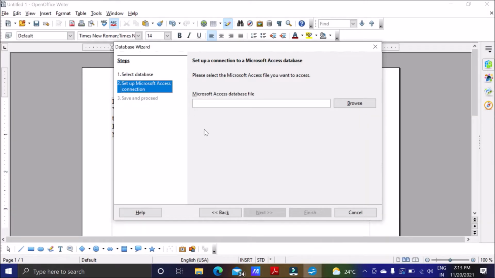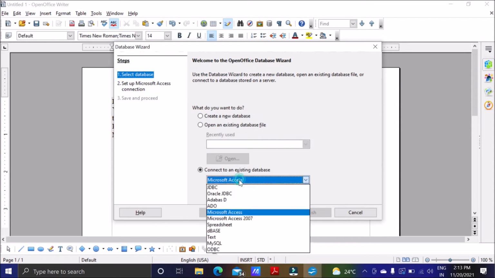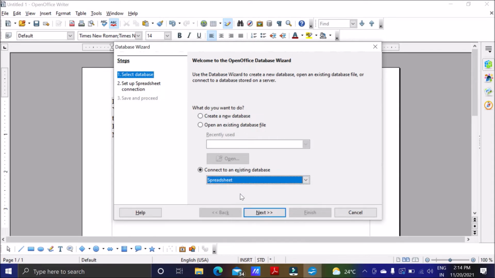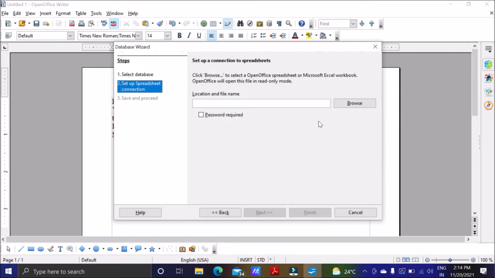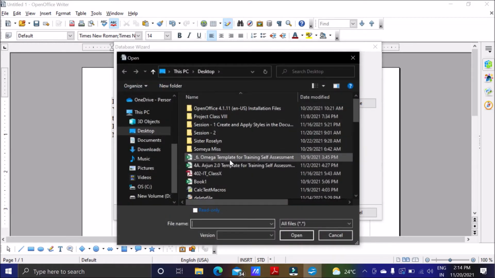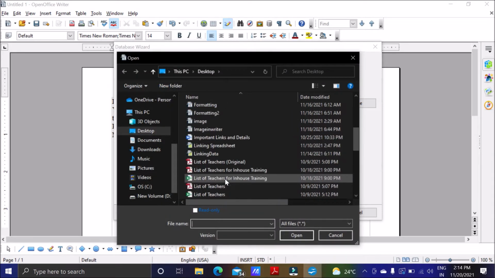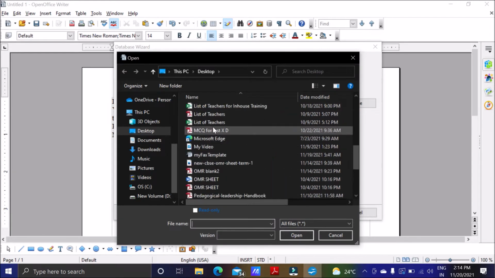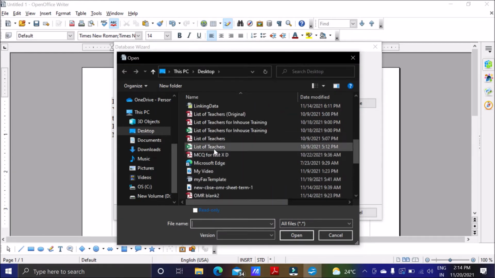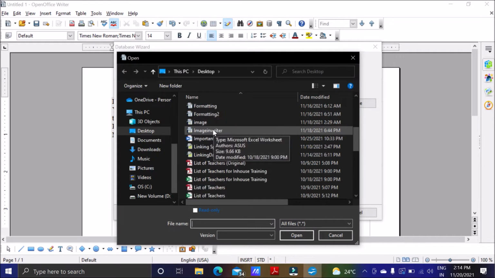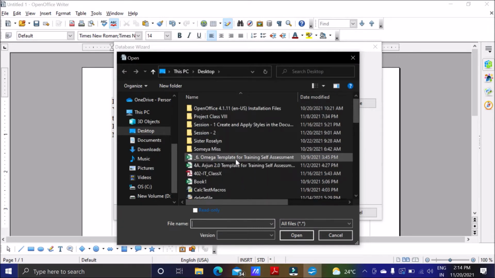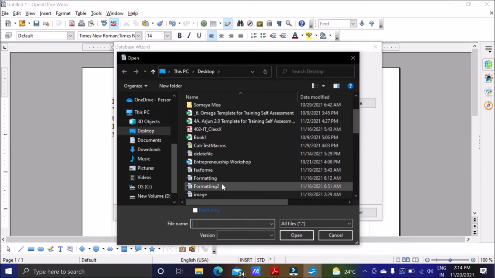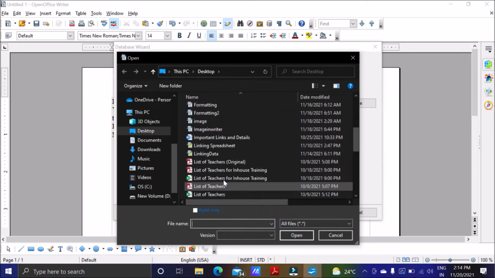Suppose I want to go for a spreadsheet. Then I will click on next. It will ask me to locate the file. Suppose the file which I am going to use is this one, linking data.